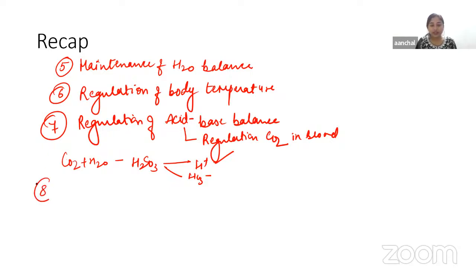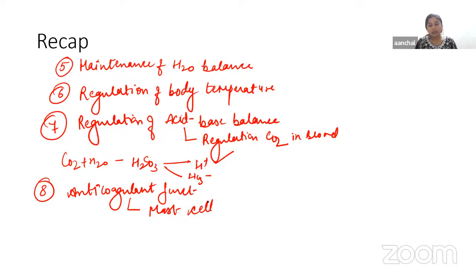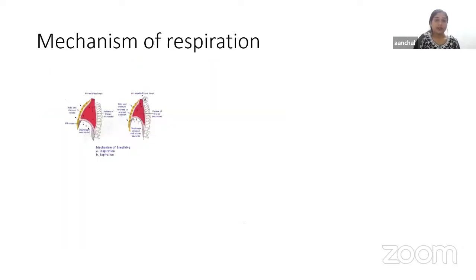Now we have another function, that is the anticoagulant function. We know that mast cells are present in the lungs. Mast cells in the lungs secrete a very important substance, that is heparin. Heparin is a natural anticoagulant, and it prevents intravascular clots. Okay, so these all are the non-respiratory functions of the respiratory tract.